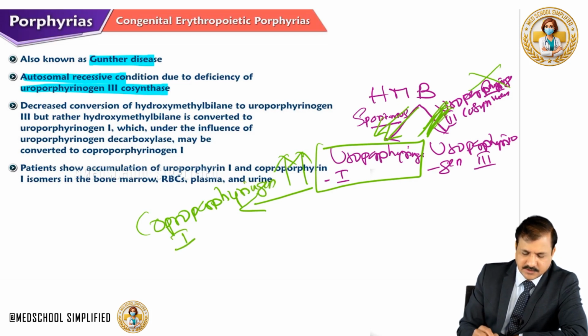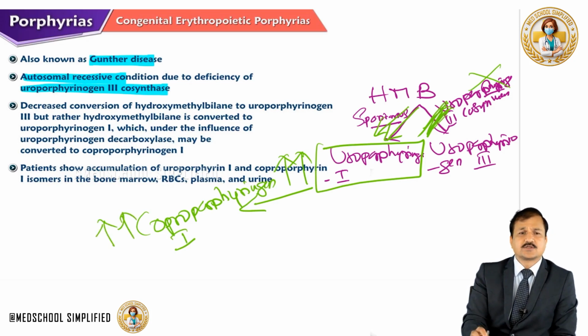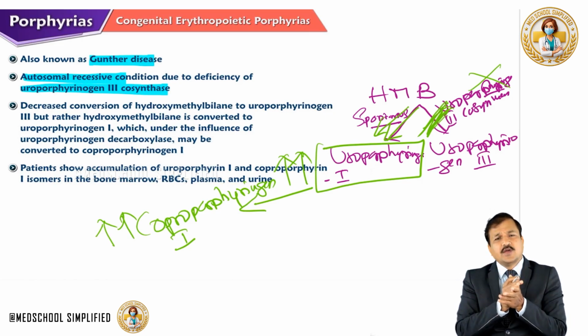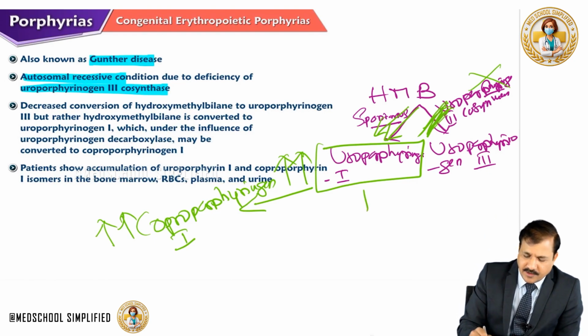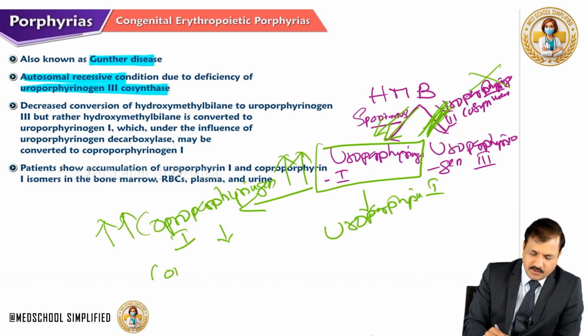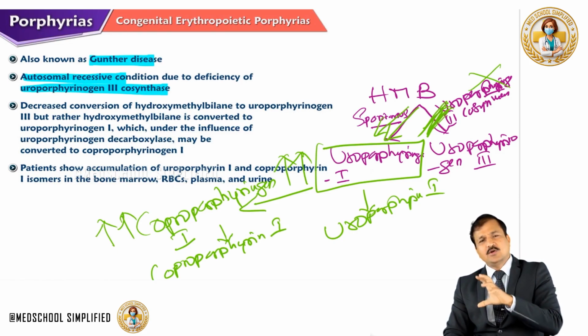So coproporphyrinogen 1. So there is increased accumulation of coproporphyrinogen 1 also. So in congenital erythropoietic porphyria, there is elevation of uroporphyrinogen 1 and coproporphyrinogen 1, and both of them can undergo oxidation to become their corresponding molecules, uroporphyrin 1 and coproporphyrin 1. So uroporphyrinogen to uroporphyrin, coproporphyrinogen into coproporphyrin.